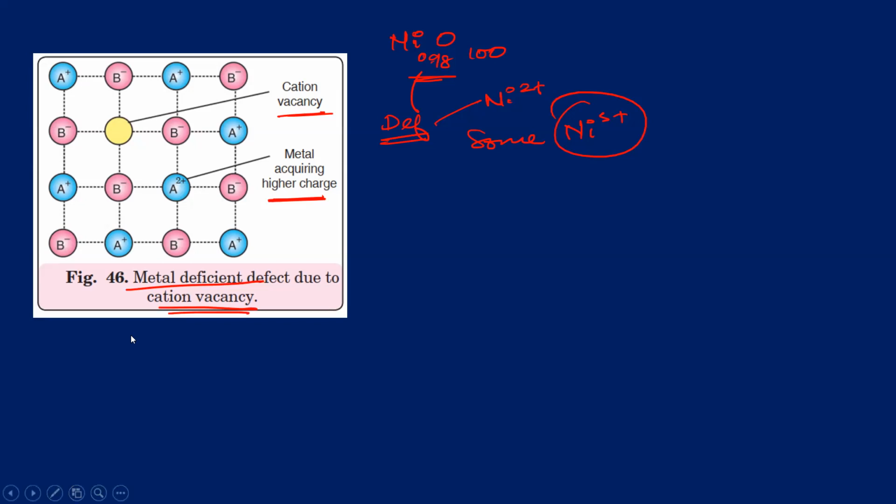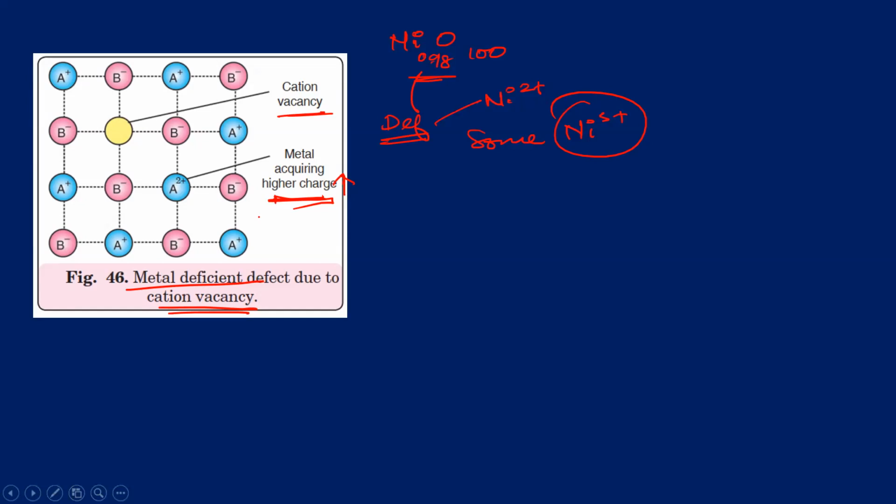So how are we stabilizing the charge? By metal acquiring higher charge. In the previous case, when we had metal excess, there we added electrons. Here we are increasing the charge on some ions of the metal. We can say not all the ions, but some ions.